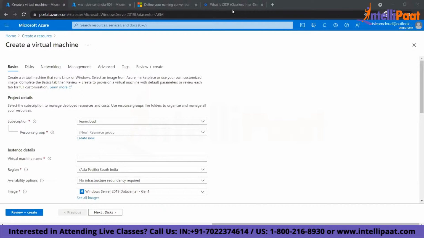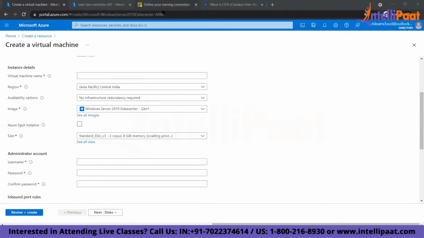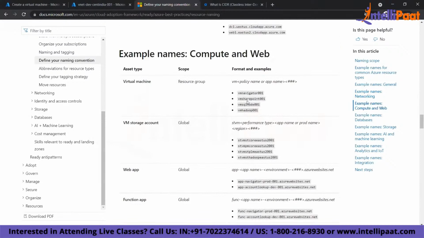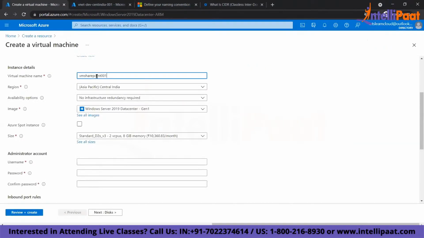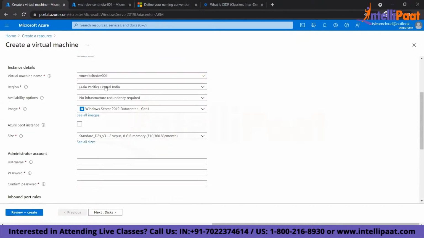So if you see on this screen, you can create a VM right now. To create a virtual machine, we need to fill in the basic information. This is the resource group. We have to give the name of the VM. You can choose the name of the virtual machine, any name. What we are going to deploy is VM dev, website dev 001. Is that clear? So this is the virtual machine name, this is the resource group, this is the subscription, this is my location.